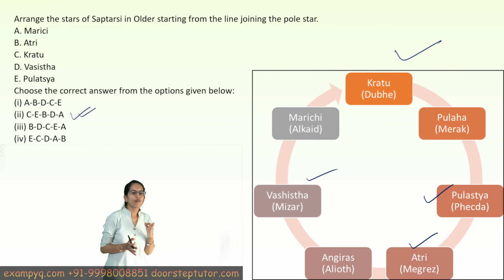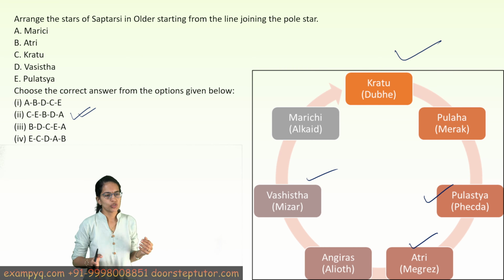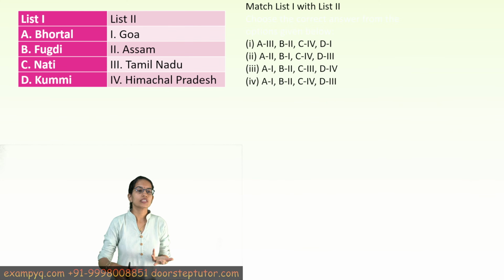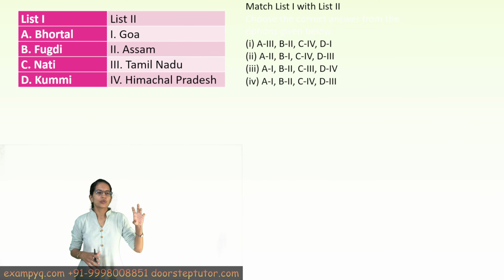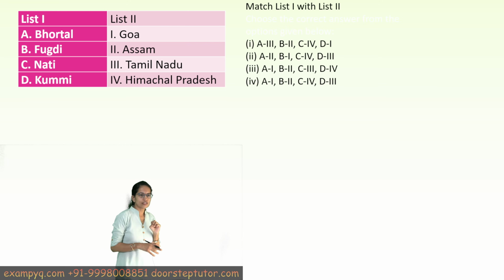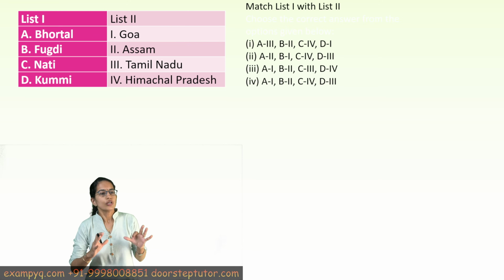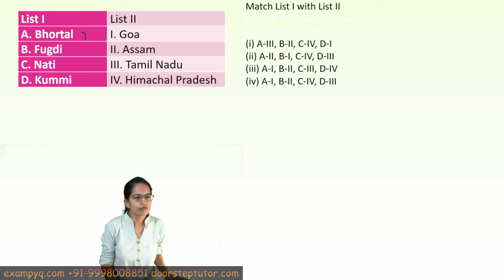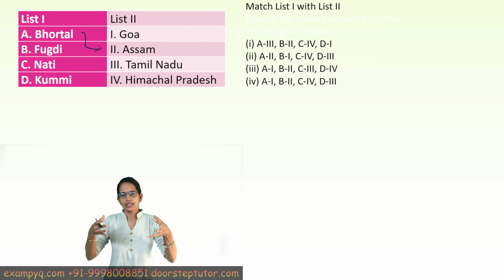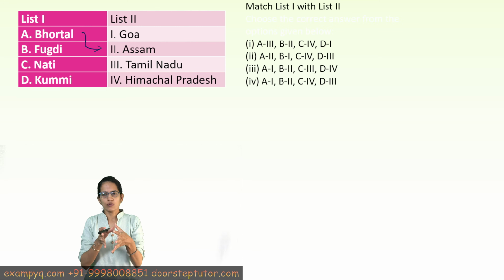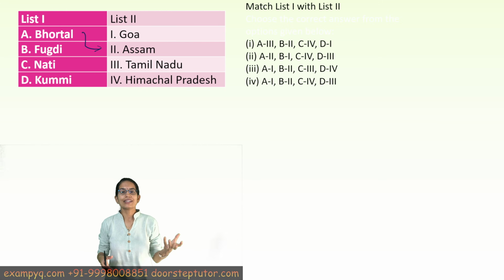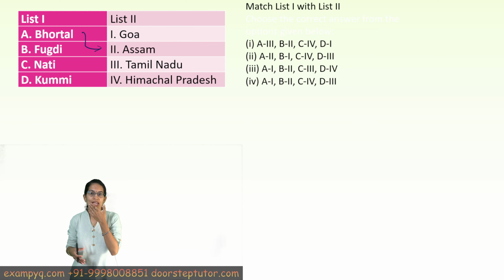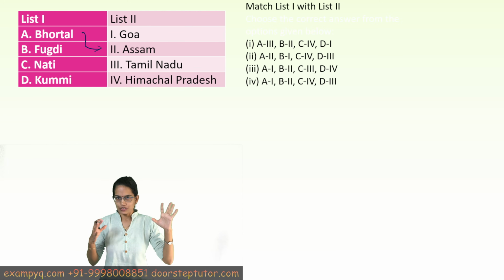So those are some of the important stars that have been mentioned, who are the major sages or rishis, and their contributions. The last question here talks about the traditional dances of India and to which state they belong. Bhortal is a traditional dance of Barpeta in Assam, and this is one of the interesting dances where there is an energetic vibe that flows in with cymbals, and they make it more vibrant. However, Bhortal is also a fermented dish made of soya bean, commonly used in Assam. So it has two relations there.